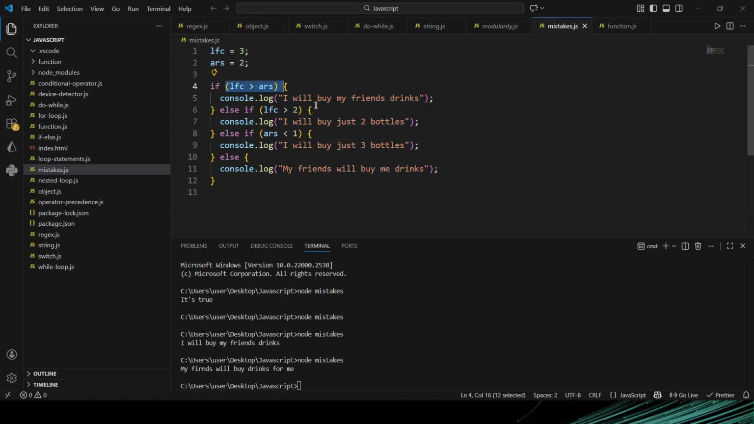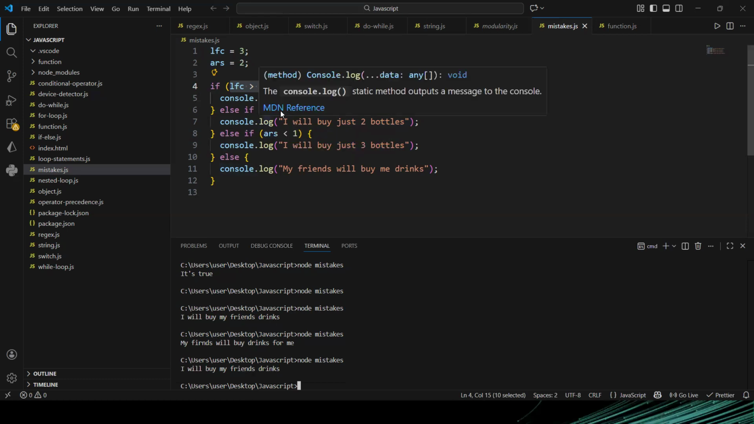All right. So now we have Liverpool 3, Arsenal 2. So this is going to run. And once the first condition is met, the other ones will not run again. Do you understand? Once 3 is greater than 2, that means Liverpool won the match. If I run this code now, it says I will buy my friends drinks.